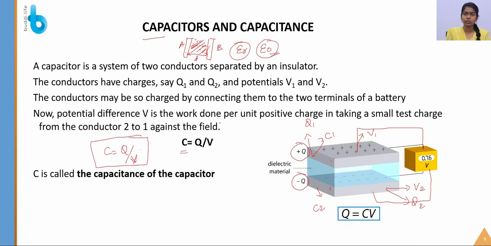Yes, so the potential difference is the work done per unit positive charge in taking a small test charge from conductor 2 to 1. It is against the electric field, right? So that work done is said to be the potential difference V.